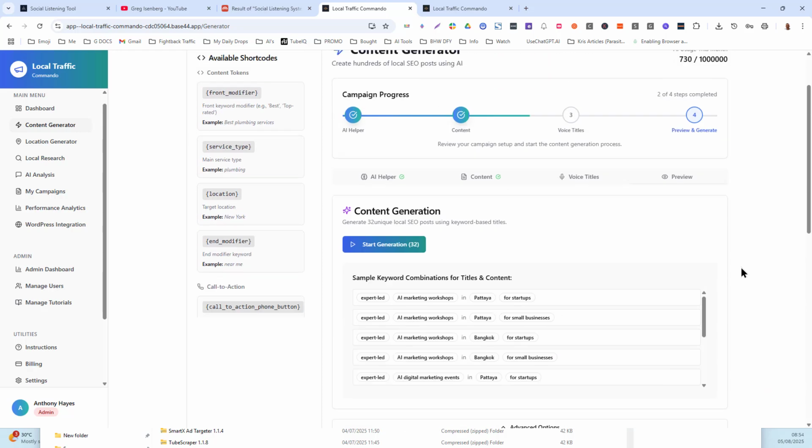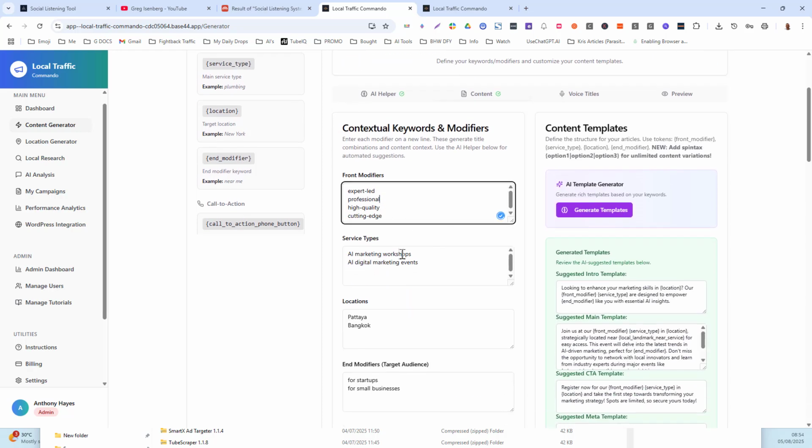So, a couple of questions I got. Do I need to do 10,000 posts? No, you don't. That's if you're using the 10 times 10 times 10 times 10. But in the content tab, you can cut that down in this column.